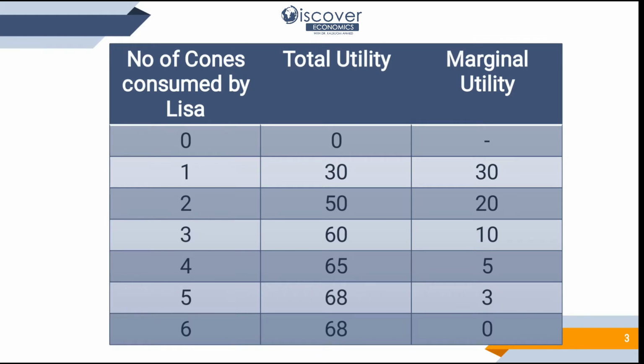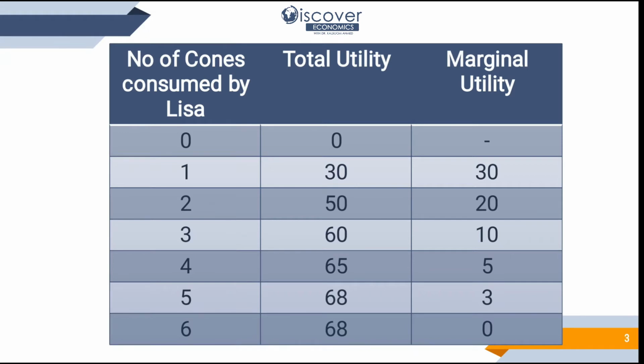Again we ask you to have another cone and you give it marks of 3. Then the total will be 68. Then we say, use it again. Now this is the time when you are stuck and fed up of it, and you say, no, it's not giving me any utility. It is having no impact on me. So the total utility will stay the same. When total utility reaches its peak, marginal utility becomes 0.